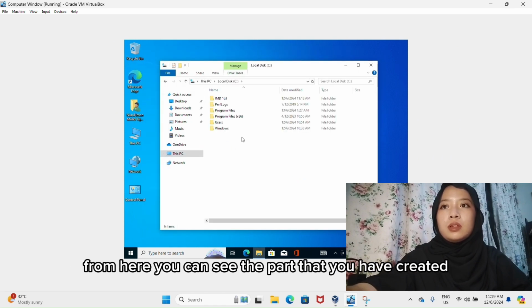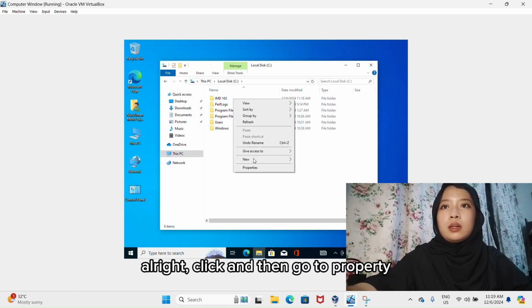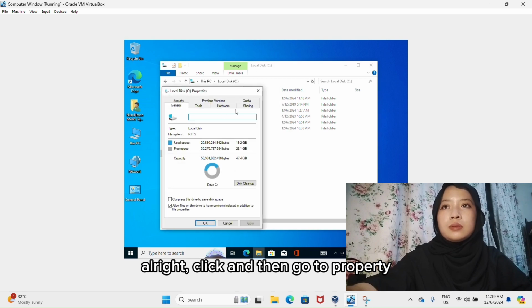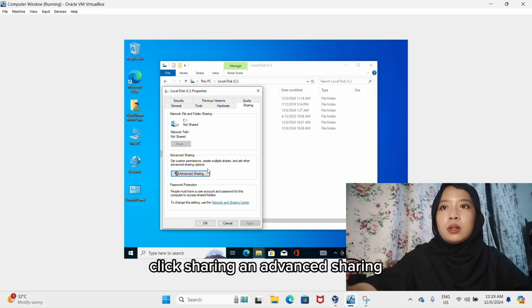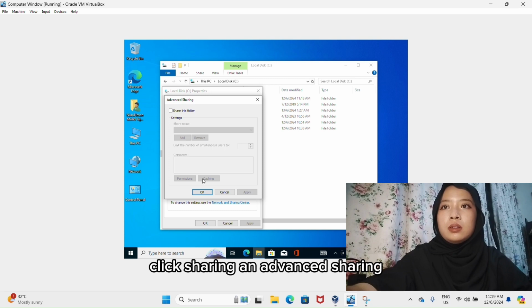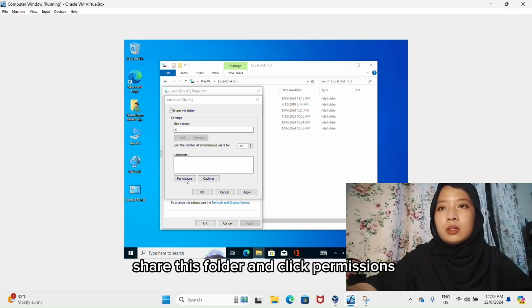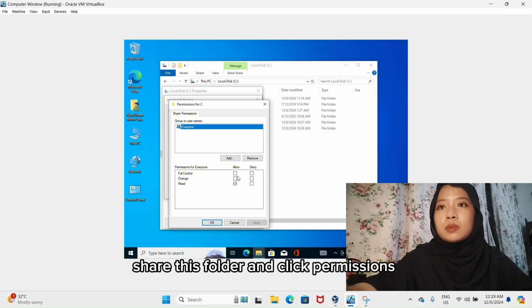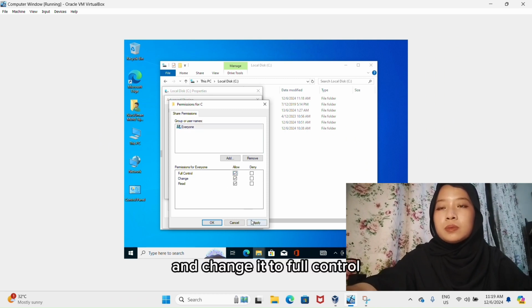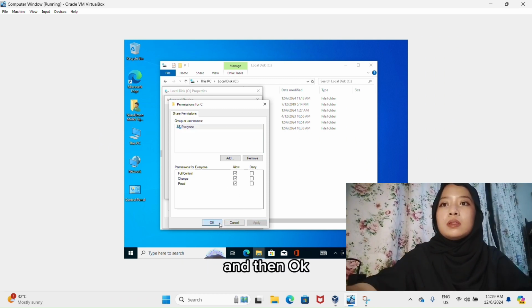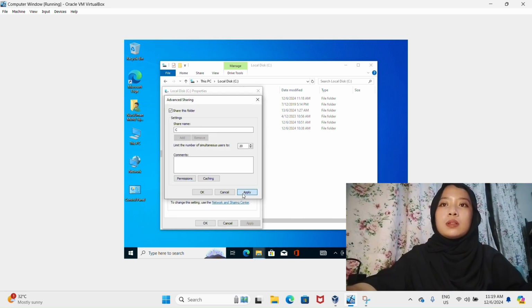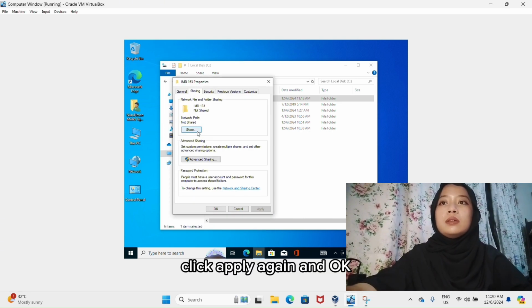From here you can see the folder that you have created. Right click and then go to properties. Click sharing and advanced sharing. Share this folder and click permissions and change it to full control and apply, and then OK. Click apply again and OK.